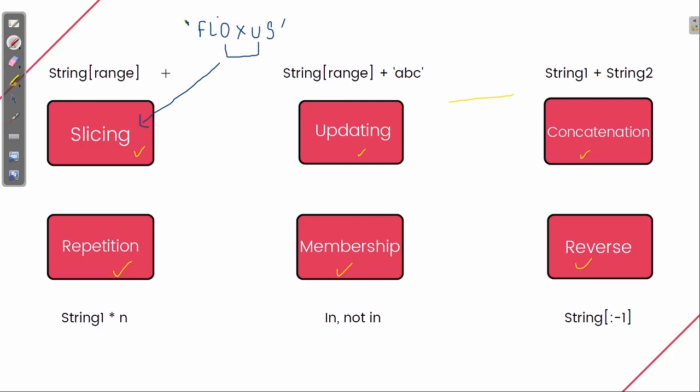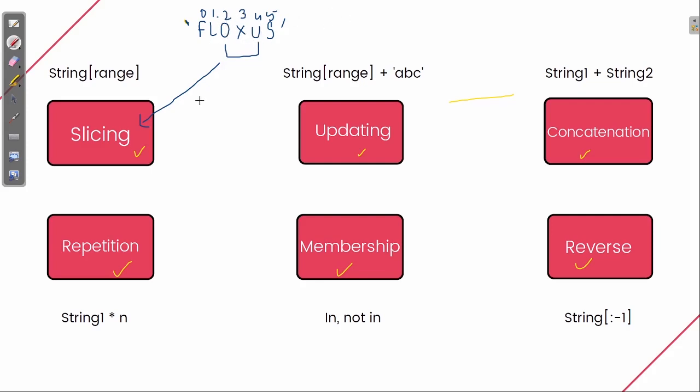Now what will be the format of the range? Basically it will use indexing. I have 0, 1, 2, 3, 4, and 5, and I want o, x, and u.